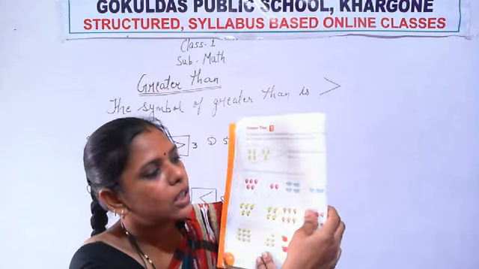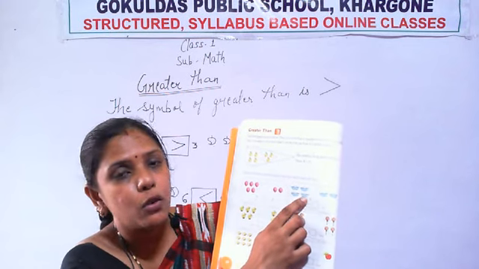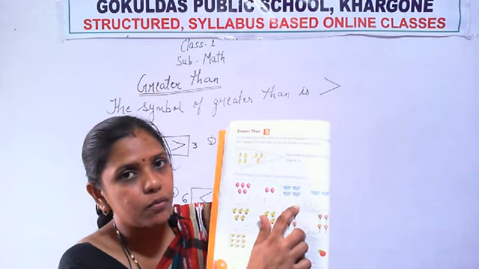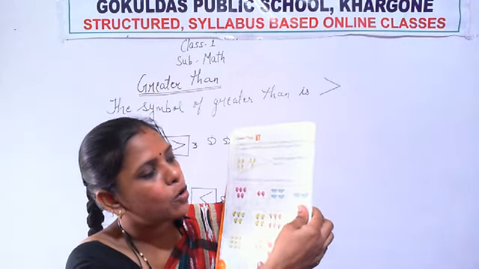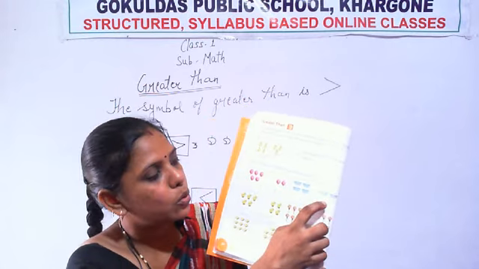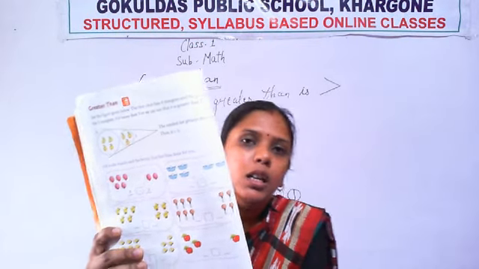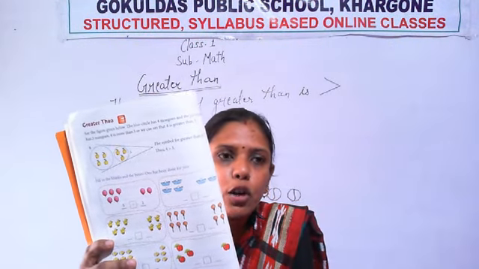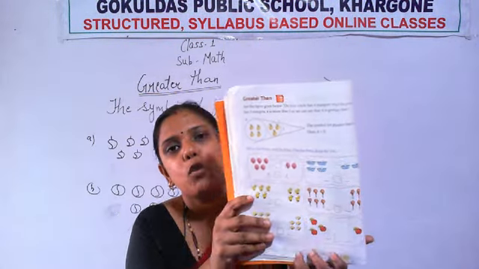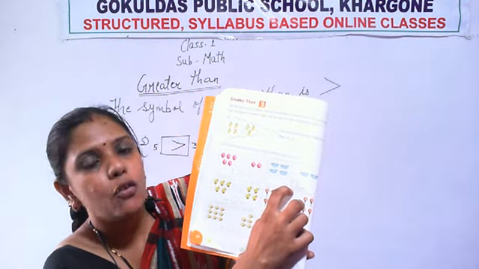Okay. Now see the next. How many boats are there? 1 2 3 4. So write here 4. Now see how many boats are on this side, the left side? 1 and 2. Only 2. So write here 2. Now identify which number is greater, 4 or 2. Which number is greater? 4. Okay. So the mouth of the crocodile will be open towards 4.